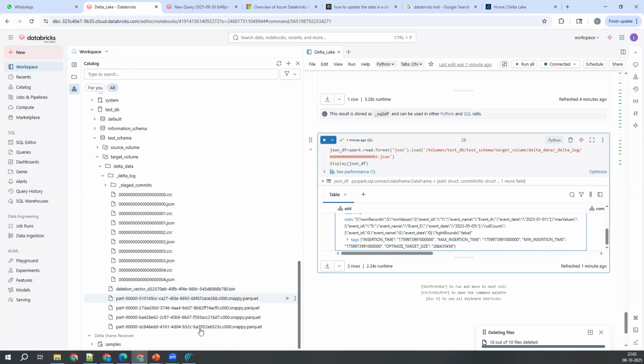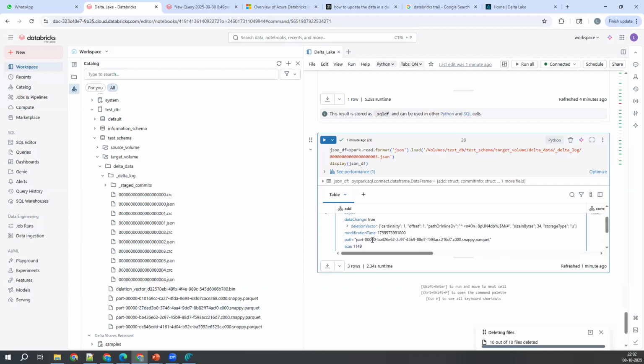That is what it is saying here. In 003, I added one deletion vector. In the deletion vector, I maintain: don't read event ID 1, apart from that, read everything. That is why when you read select star from the table, except 1, you get all the other things. Did you get my point?